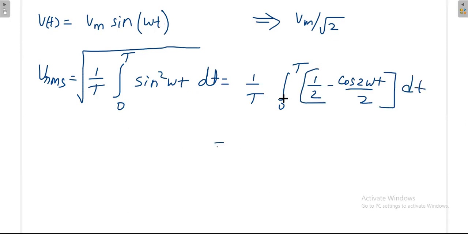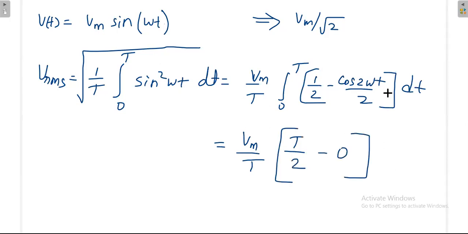Now, from this, what you will get, because I think we forgot about this Vm. This Vm you can take outside. Vm divided by T. From the first term, if you do the integration, that will become T by 2. The second term will become 0, because it is something like an average only. Integration is something like area. If you calculate the area under the cos or sine, whatever may be the frequency, the answer will be 0. Even if you do the mathematics, finally the answer will be 0.